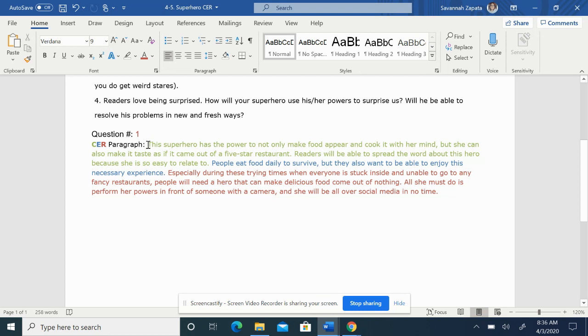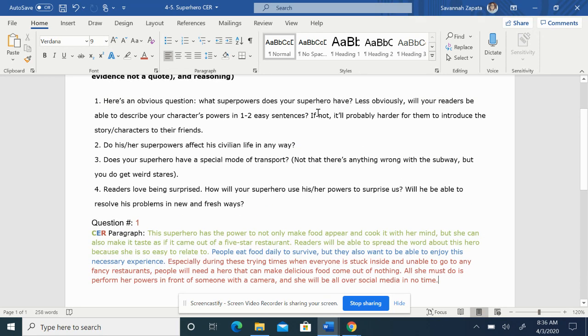So I'm going to read it to you and then we'll go over the different parts. So for mine, question number 1, I put question number 1 here. And then I wrote, this superhero has the power to not only make food appear and cook it with her mind, but she can also make it taste as if it came out of a 5-star restaurant. Readers will be able to spread the word about this hero because she is easy to relate to. So that's my claim, answering the question of, what superpowers does my hero have, and will my readers be able to describe it easily?